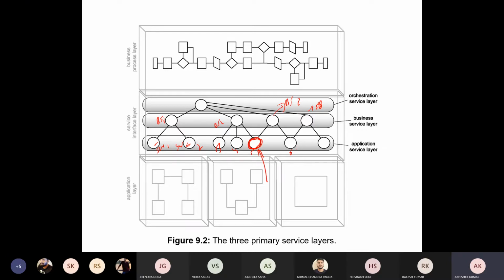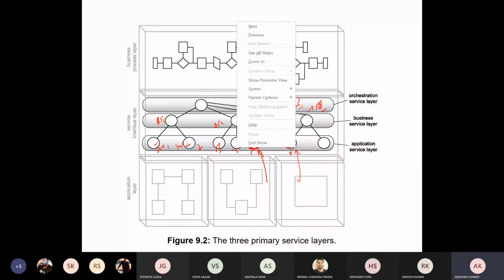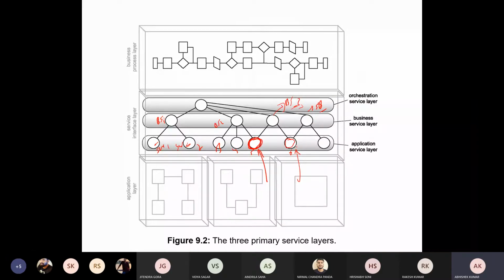Similarly, application service 6 is also reusable, because these services are reused in composing business service 2, business service 3 and 4, right? But these services are not confined to this project only. They can be reused in other projects as well, right? Everyone getting my point or not? Yes, sir.